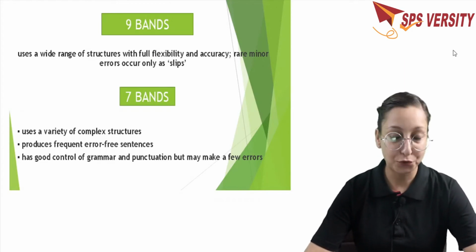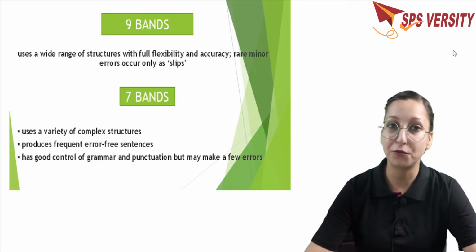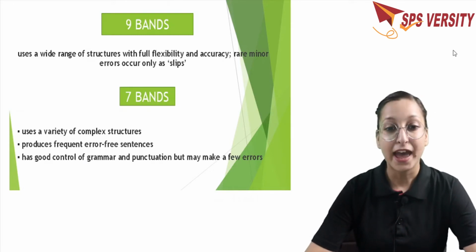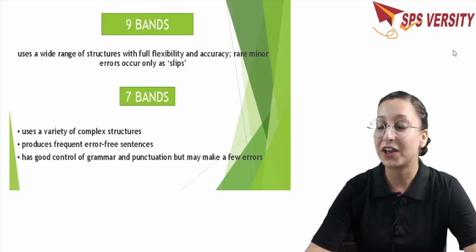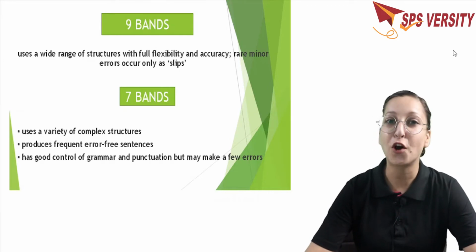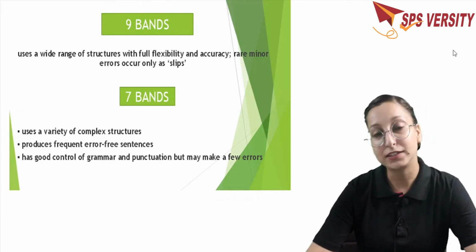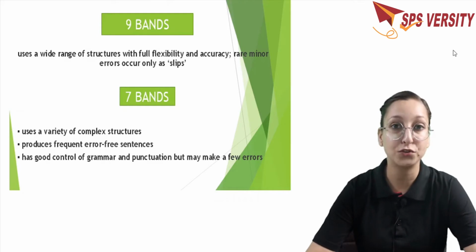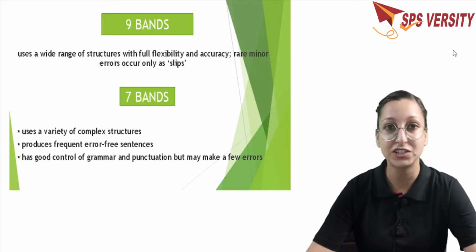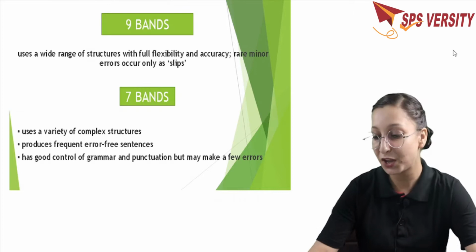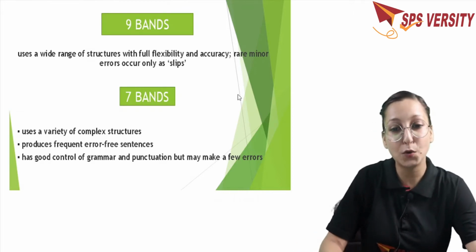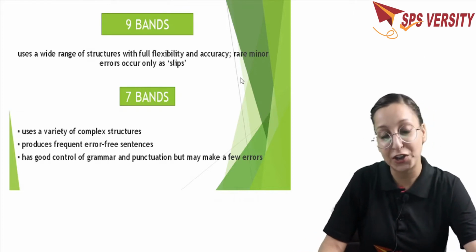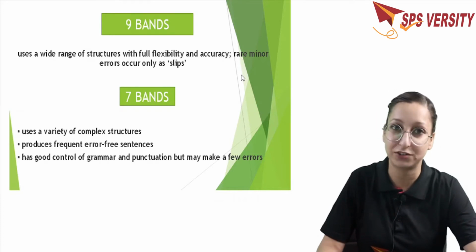And this is part 4 of our YouTube series which is covering essay writing skills. And in this part we are going to cover everything that is related to the use of complex structure. As you know, this is a very essential part if you want to score very well in your grammatical range and accuracy parameter. Okay, so first just have a look at what is going to happen if you include complex structure and variety of sentence structure in your essay.